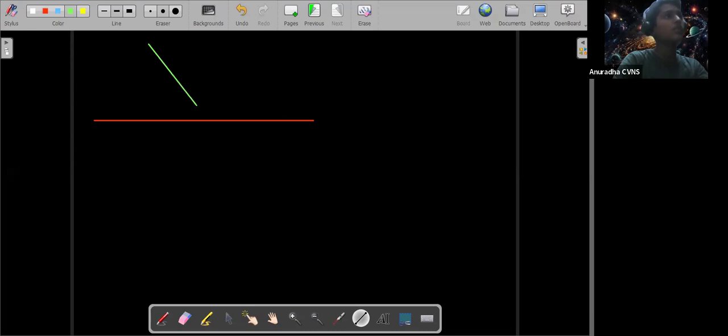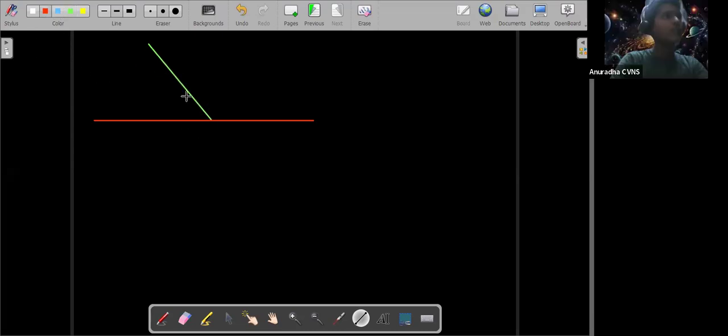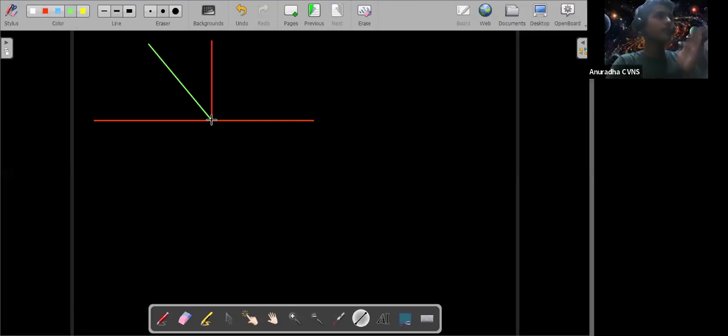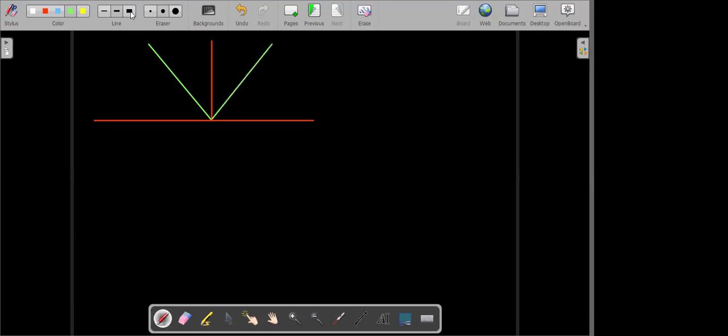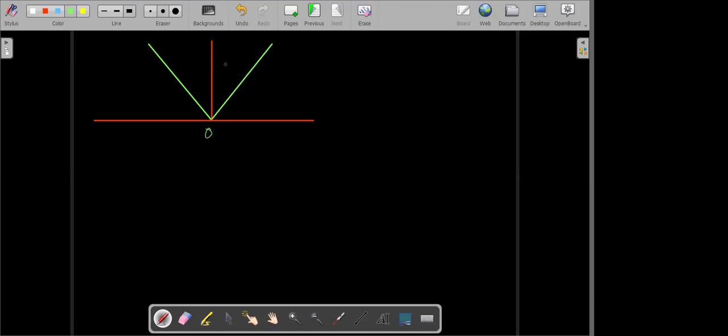Light coming from a source. Okay, so this is the incident ray, and it reflects back at the same point, sir, from the normal. Okay, so this red line is the normal. Right. So if we make this angle, it is equal, sir. The angle of reflection and angle of incident ray are equal, sir. Like, if this is 30 degrees, it is also 30 degrees, sir.